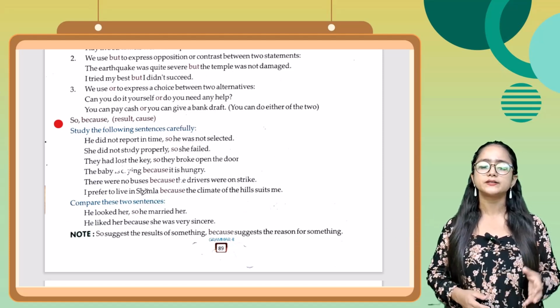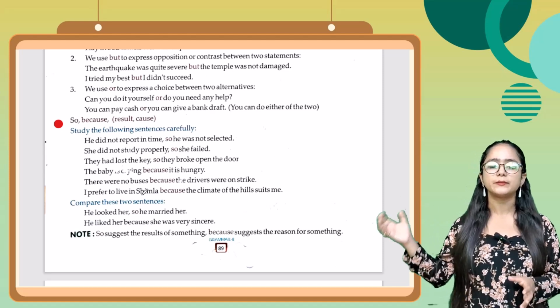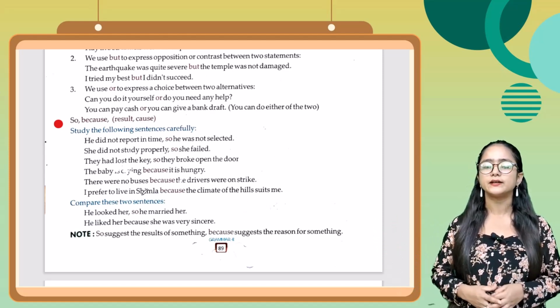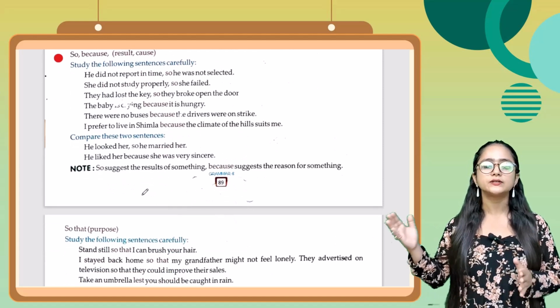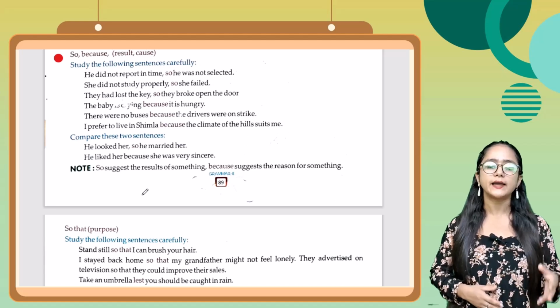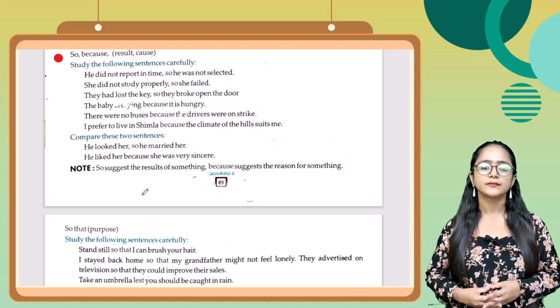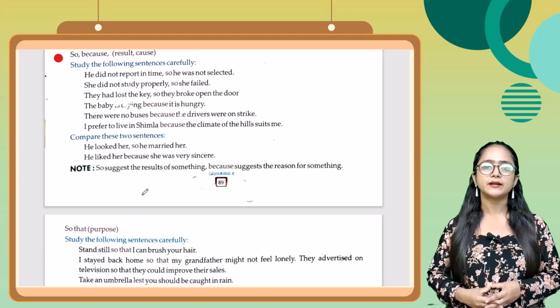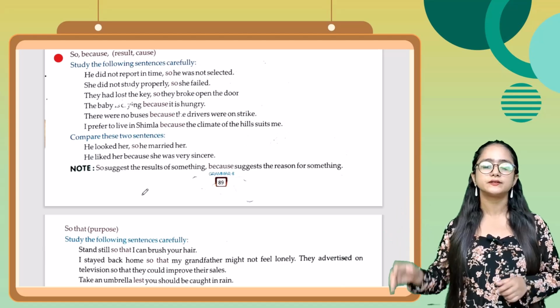Next one, there were no buses because the drivers were on strike. I prefer to live in Shimla because the climate of the hill suits me. Now compare these two sentences. He liked her, so he married her. He liked her because she was very sincere. Students यहाँ पर liked होगा. He liked her, so he married her. He liked her because she was sincere.